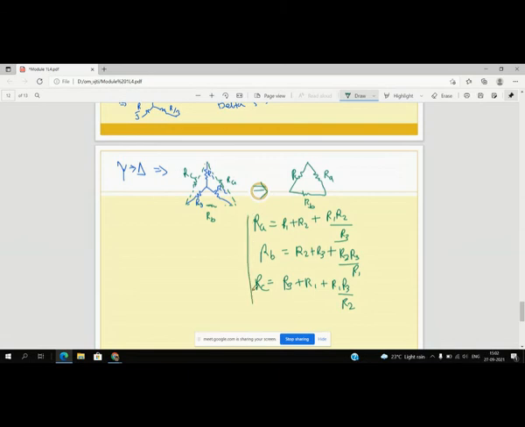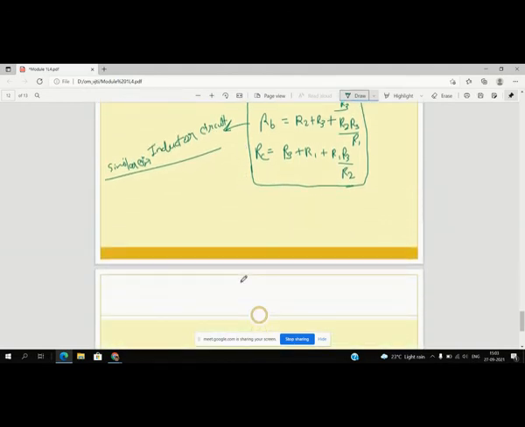these equations are the same equations used for inductor circuit, right? Similar equations are used in inductor circuit. But when you see capacitor, right? For capacitor, these are reverse, right?